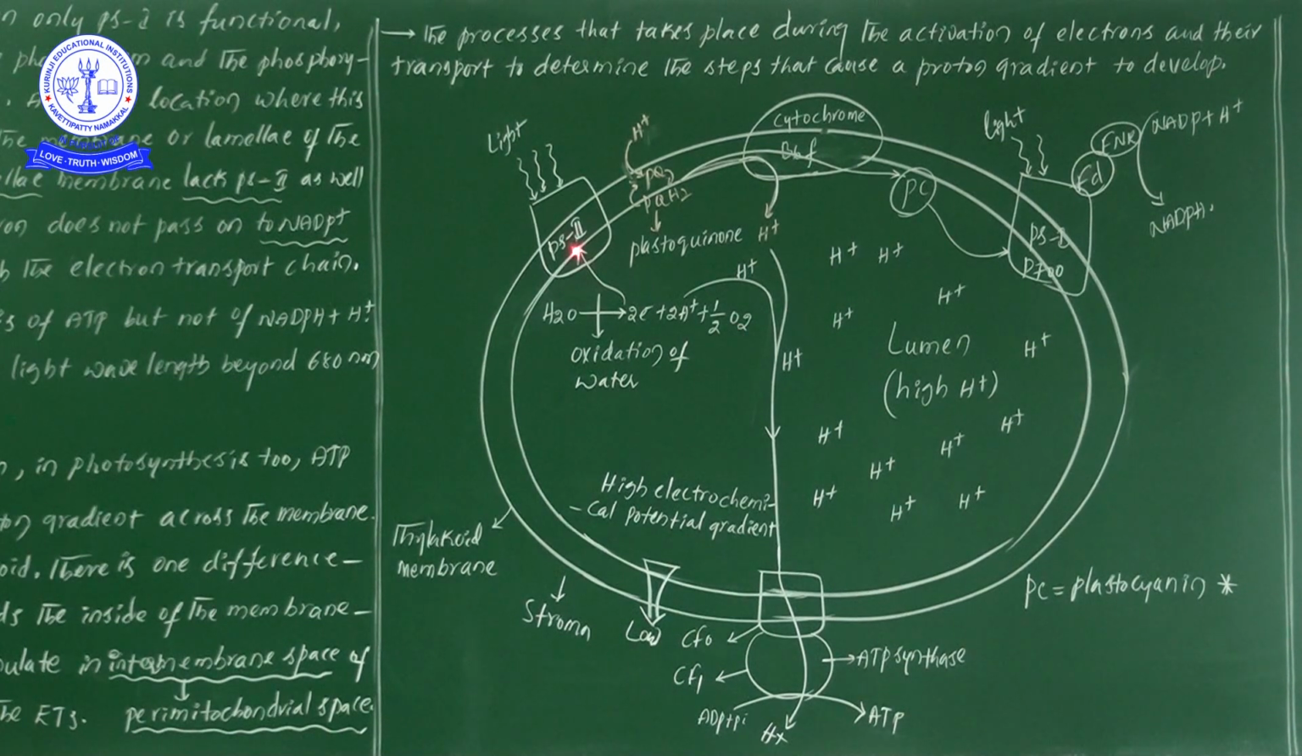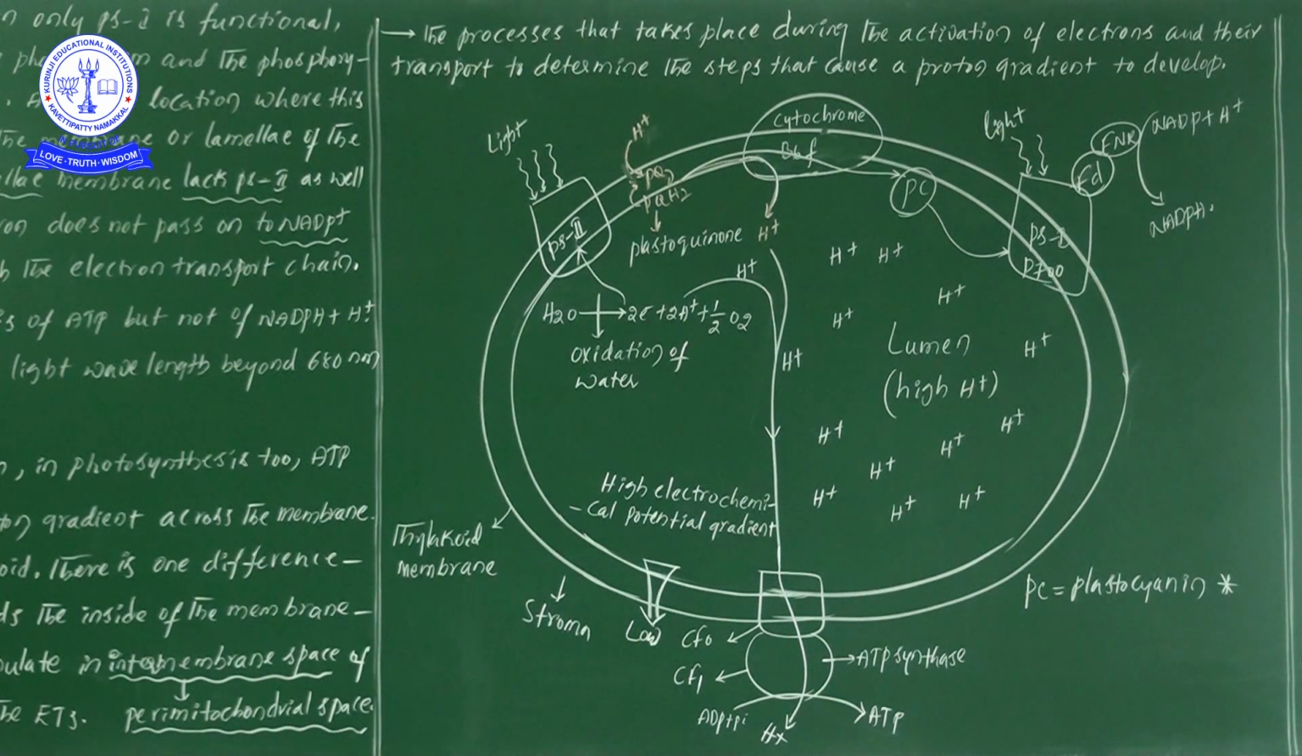Now the electrons which are passing from the PS2 to the PQ cycle, from the PQ cycle to cytochrome B6 and cytochrome F later, and later electrons are coming towards the plastocyanin, from the plastocyanin the electrons are moving towards photosystem 1, and from the photosystem to the final electron acceptor Fd, ferredoxin, and later it will be going towards the FNR, and at that place with the help of NADP reductase enzyme, NADP plus H plus is converted into NADPH.